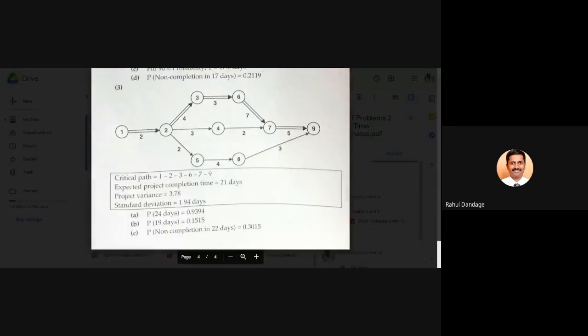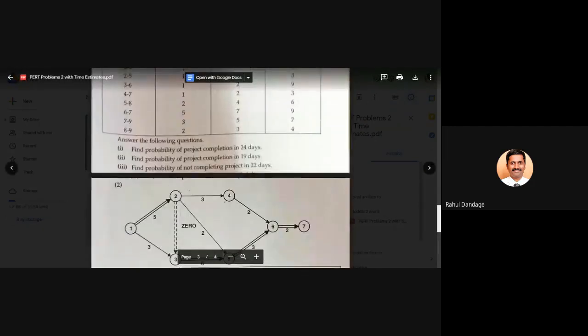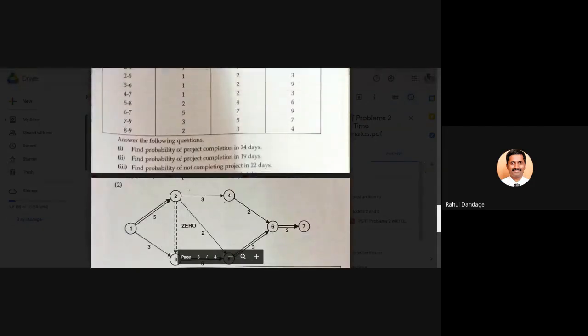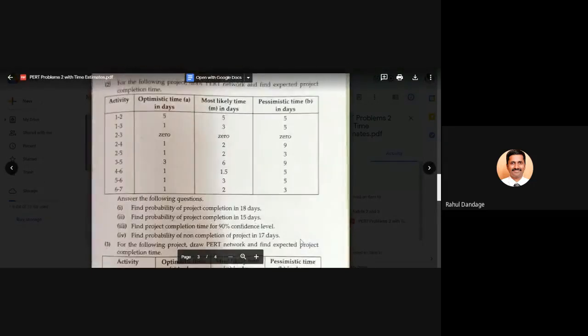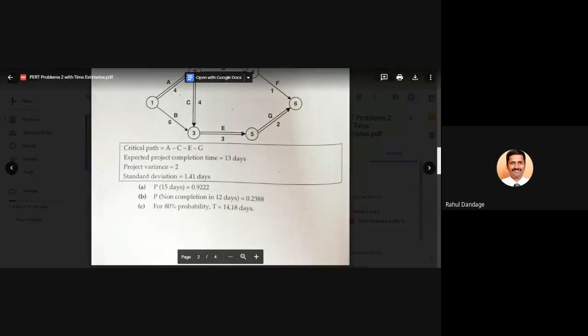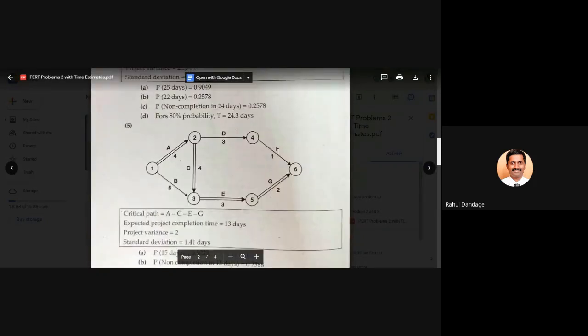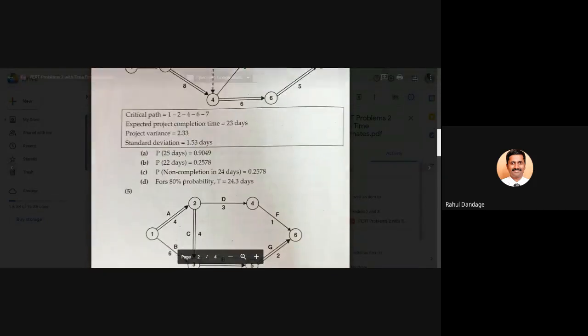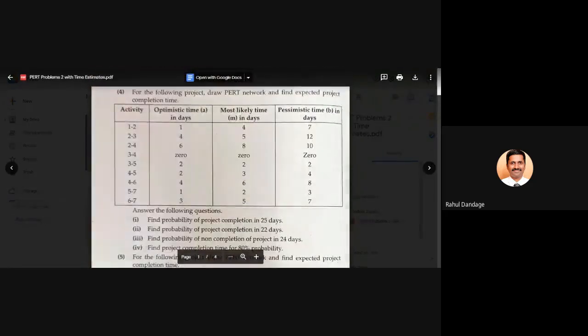There is no need to actually solve each and every problem. If you go to a problem, see the network and how this network has been drawn. If out of 4 problems you try one or two, and one or two you understand how the network has been drawn and how the calculation has been done, I think that is sufficient.